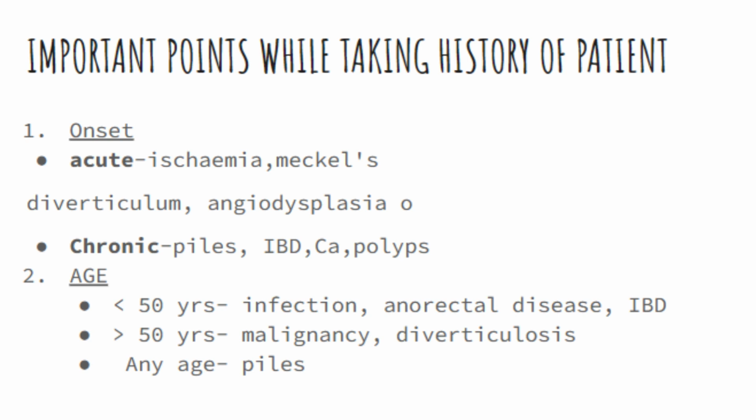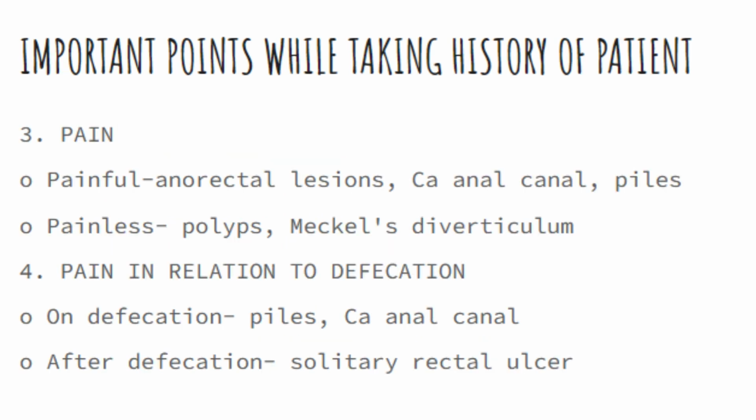Important points while taking history of the patient. Onset: acute, ischemia, Meckel's diverticulum, angiodysplasia; chronic, piles, IBD, carcinoma, polyps. Age: less than 50, infection, anorectal disease, IBD; greater than 50, malignancy, diverticulosis; any age, piles. Pain: painful, anorectal lesions, anal canal, piles; painless, polyps, Meckel's diverticulum. Pain in relation to defecation: on defecation, piles, anal canal.